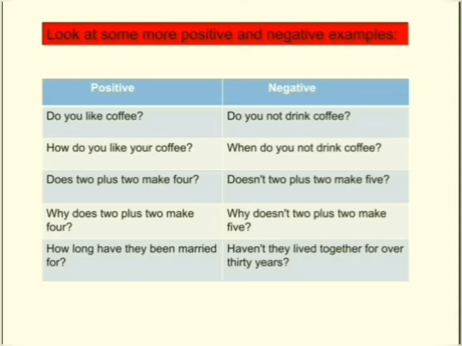Positive: Does 2 plus 2 make 4? Negative: Doesn't 2 plus 2 make 5? Positive: Why does 2 plus 2 make 4? Negative: Why doesn't 2 plus 2 make 5? Positive: How long have they been married for? Negative: Haven't they lived together for over 30 years?